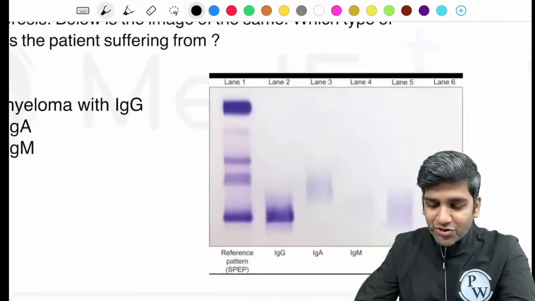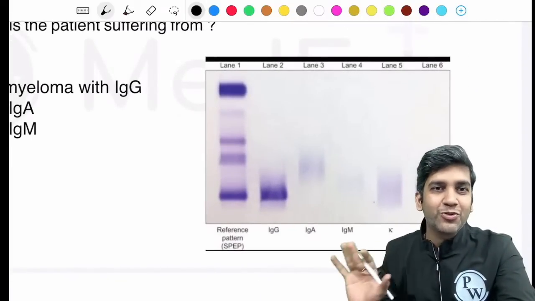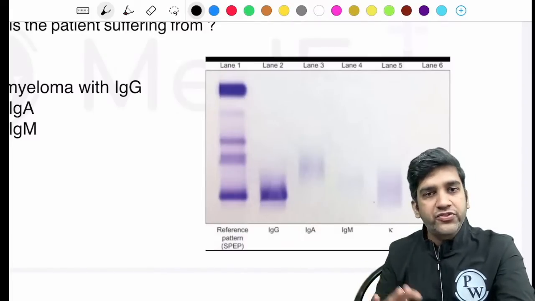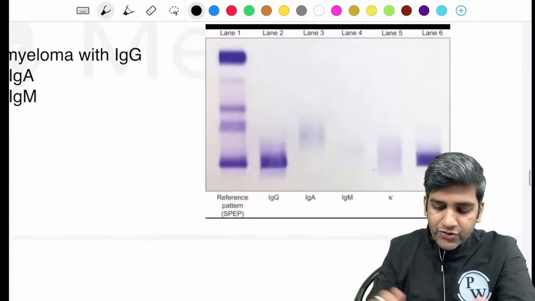This question was there. This is one thing which most of the students said, that the line was not there, right? It's a very, very simple one. It's called an immunofixation, which is a modification of the same serum protein electrophoresis. That's all, right? So here it's a simple thing.